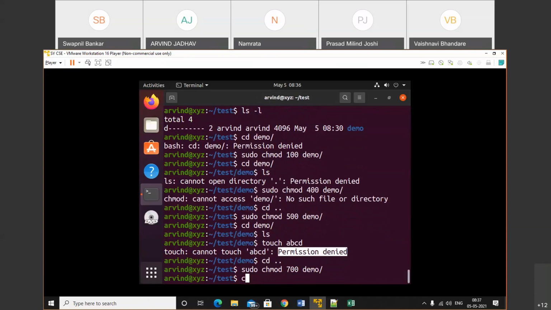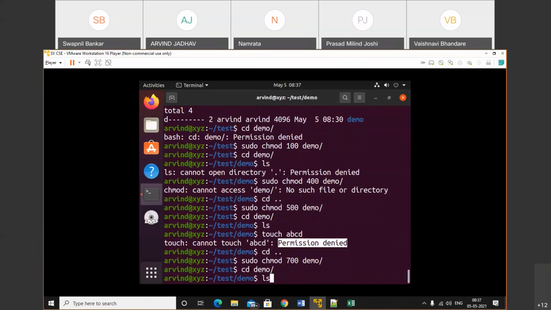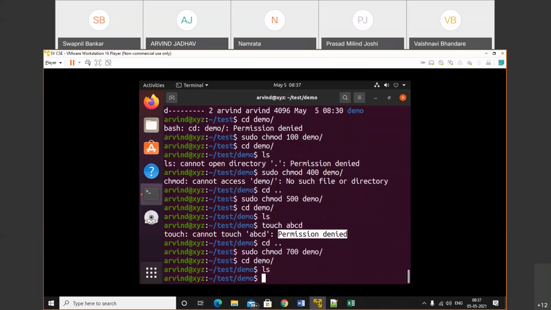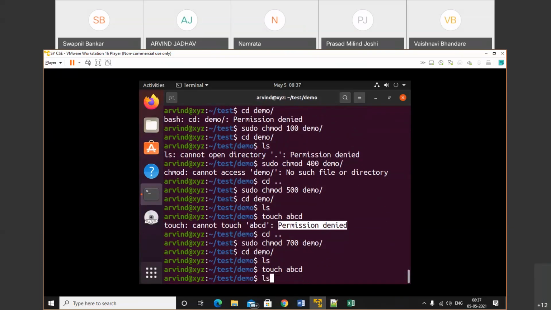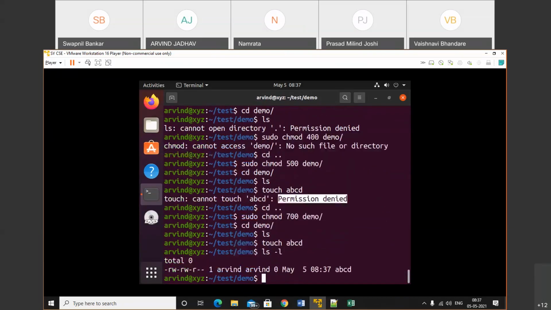That means the person can go inside, that is the execute operation. They can do ls, which means read. ls is nothing but read. That means read operation. And now here I create a file, touch abcd. That means we get the permission to write. Did we get any error? No, we did not get any error.